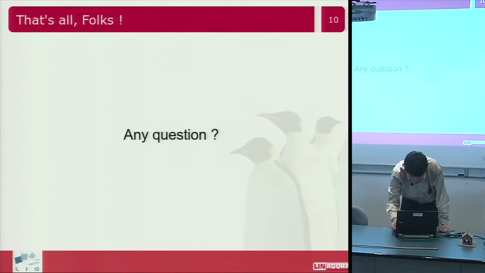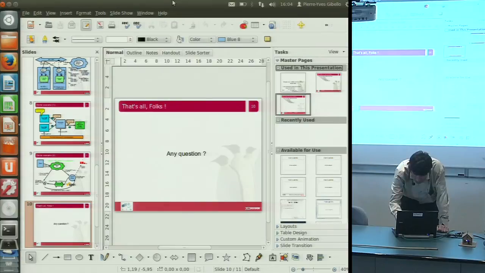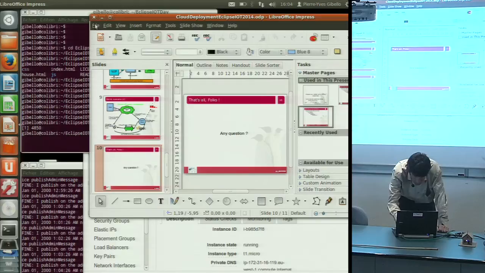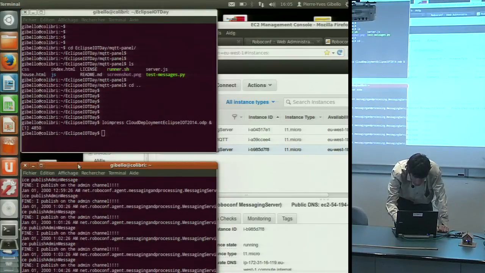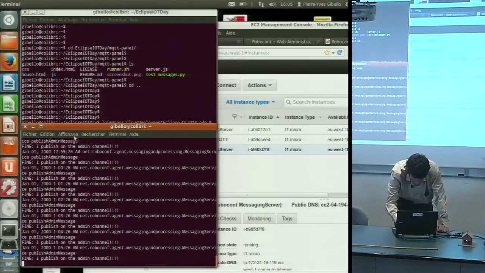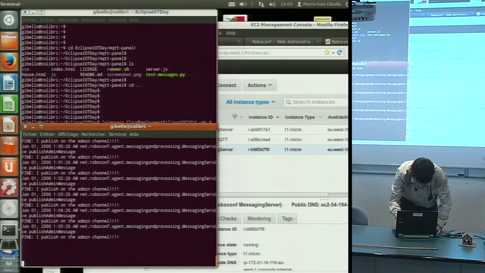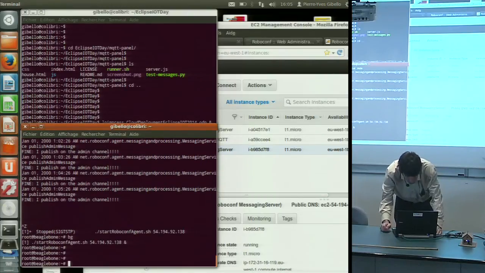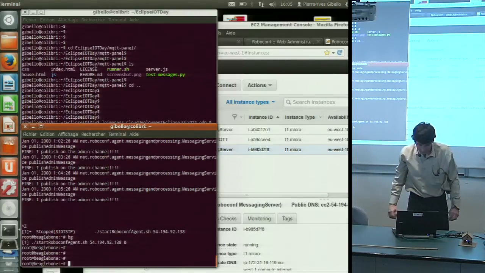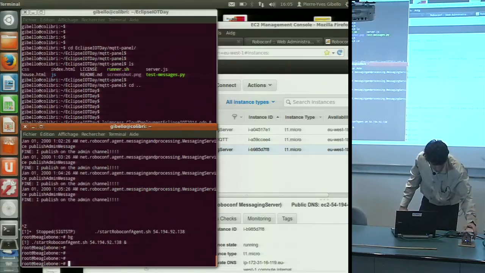I will try to run the demo. Here is my card, in fact. Yes, here I'm on the Beagle with the RoboConf agent running.